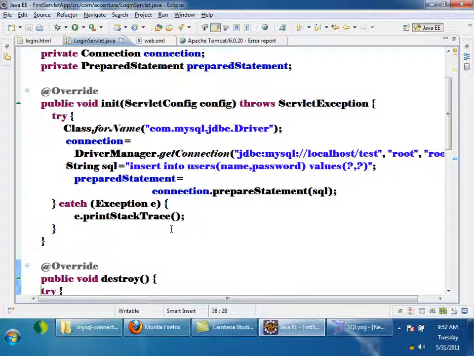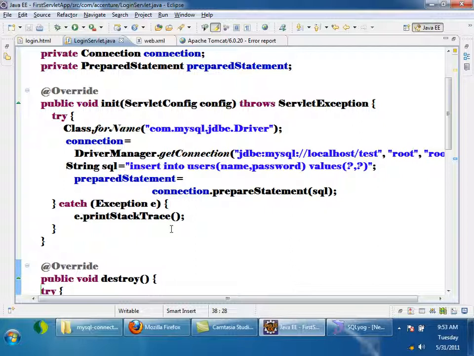Until the server stops. Okay, I'll tell you a scenario. Now there are 100 different servlet classes in my application. Now in this case only one servlet, login servlet is there, let's assume. Here login servlet is there, hello servlet is there, two servlets are there. In one web application there can be 100 different servlet classes, right?